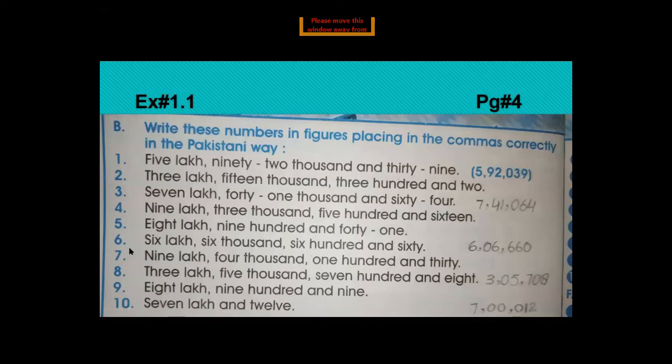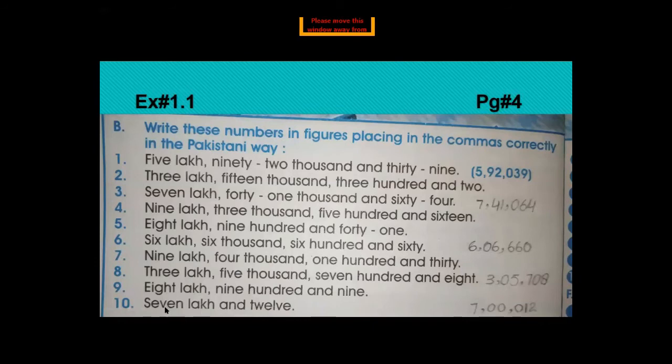Now come to the next, that is number 6, 6,06,660. So 6 in the place of lakh, then a comma, 6,000. So here you see no digit or no value is given for 10,000. So you will put 0 here, and then 6 in the place of 6,000, then a comma, then 660.